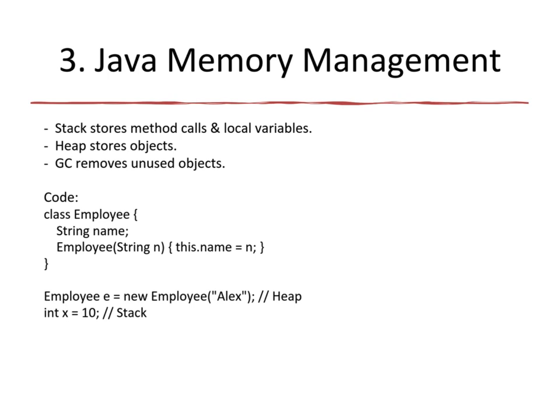Java memory management. Java divides memory mainly into the stack and the heap. The stack stores method calls and local variables. The heap stores objects that are shared across threads. Garbage collection, or GC, automatically removes objects that are no longer in use. In the example, the employee object is created in the heap, while the variable x is stored on the stack.